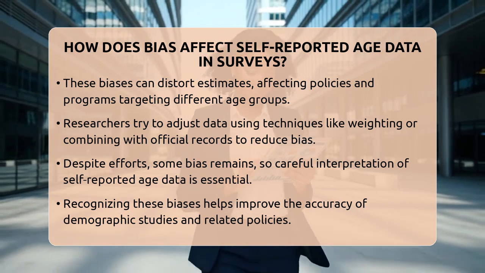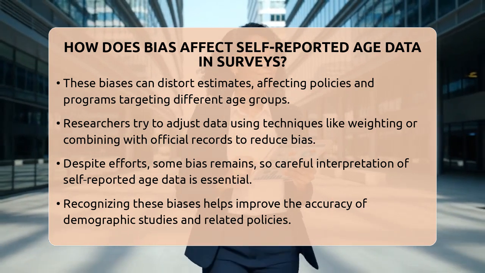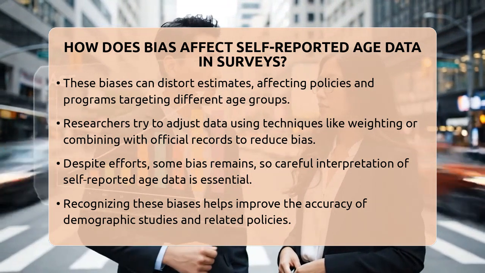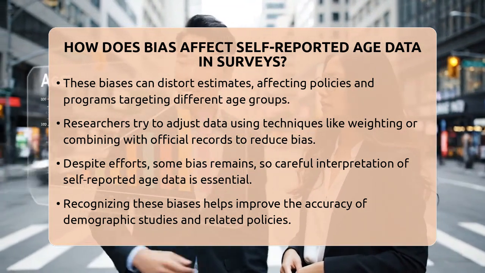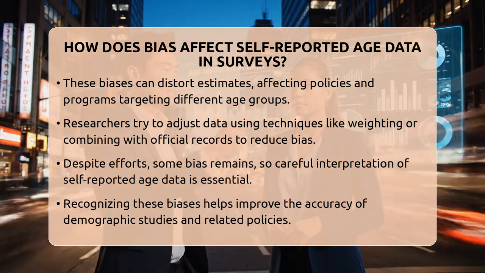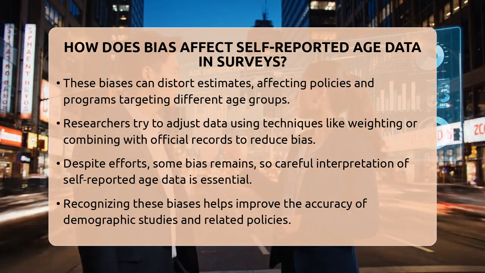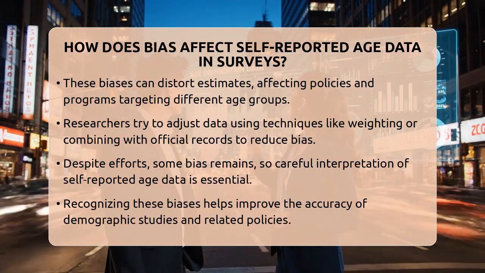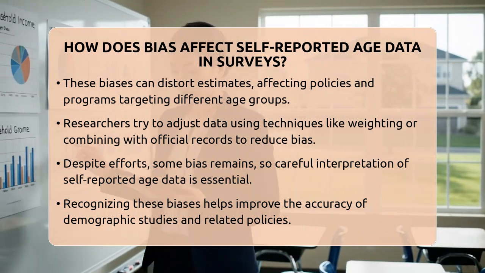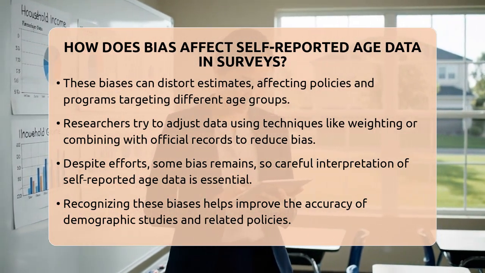In the end, bias in self-reported age data comes from who is surveyed, who responds, how accurately they remember or choose to report their age, and social pressures. These factors can distort the true picture of the population's age structure. Recognizing these biases helps ensure that demographic studies and policies reflect the real needs of the people they aim to serve.